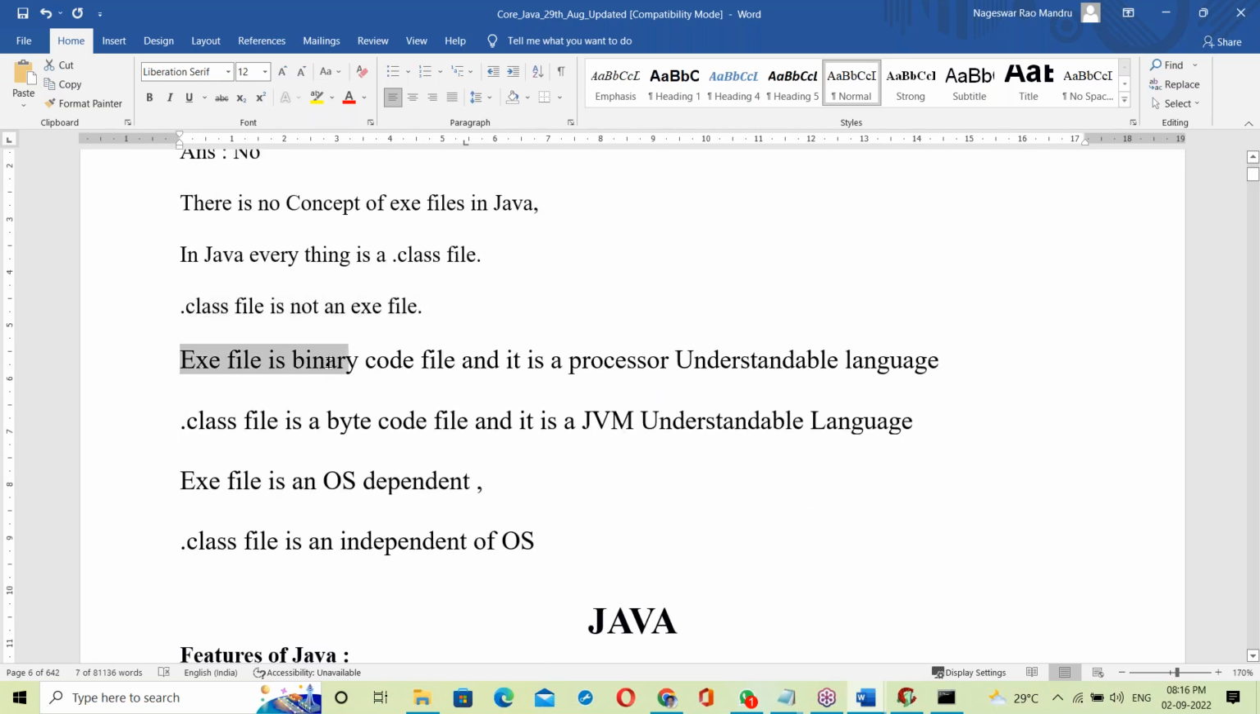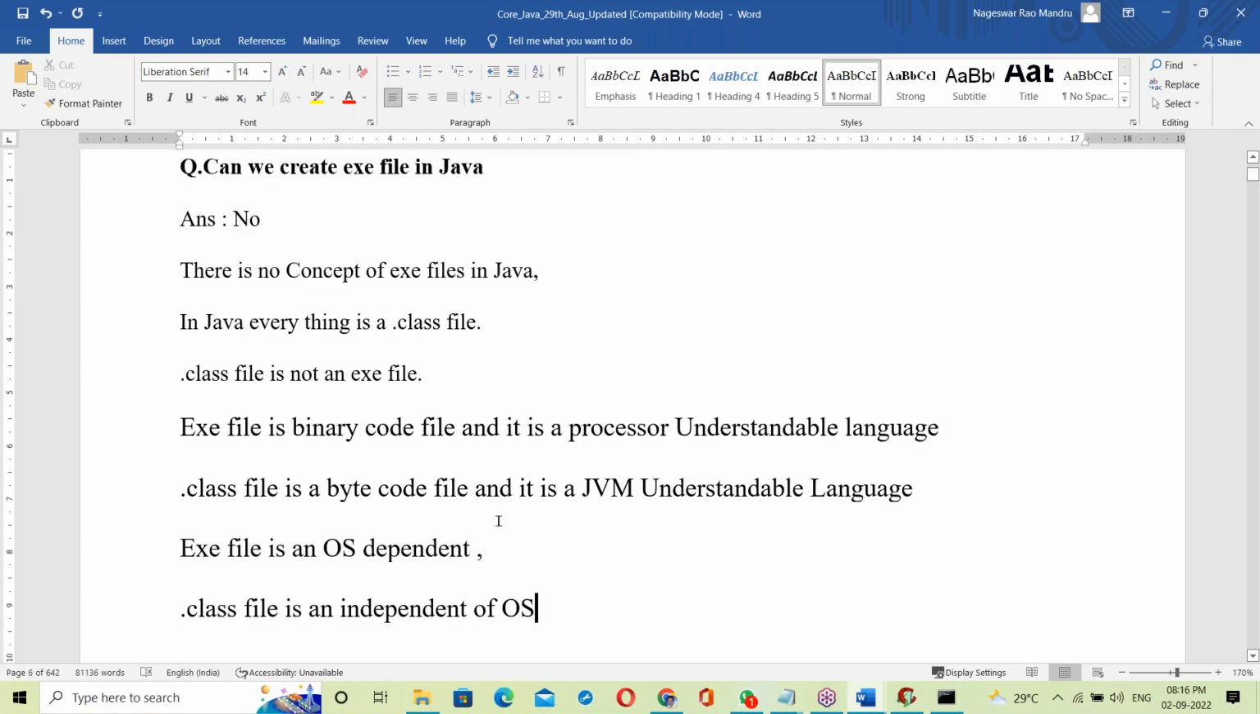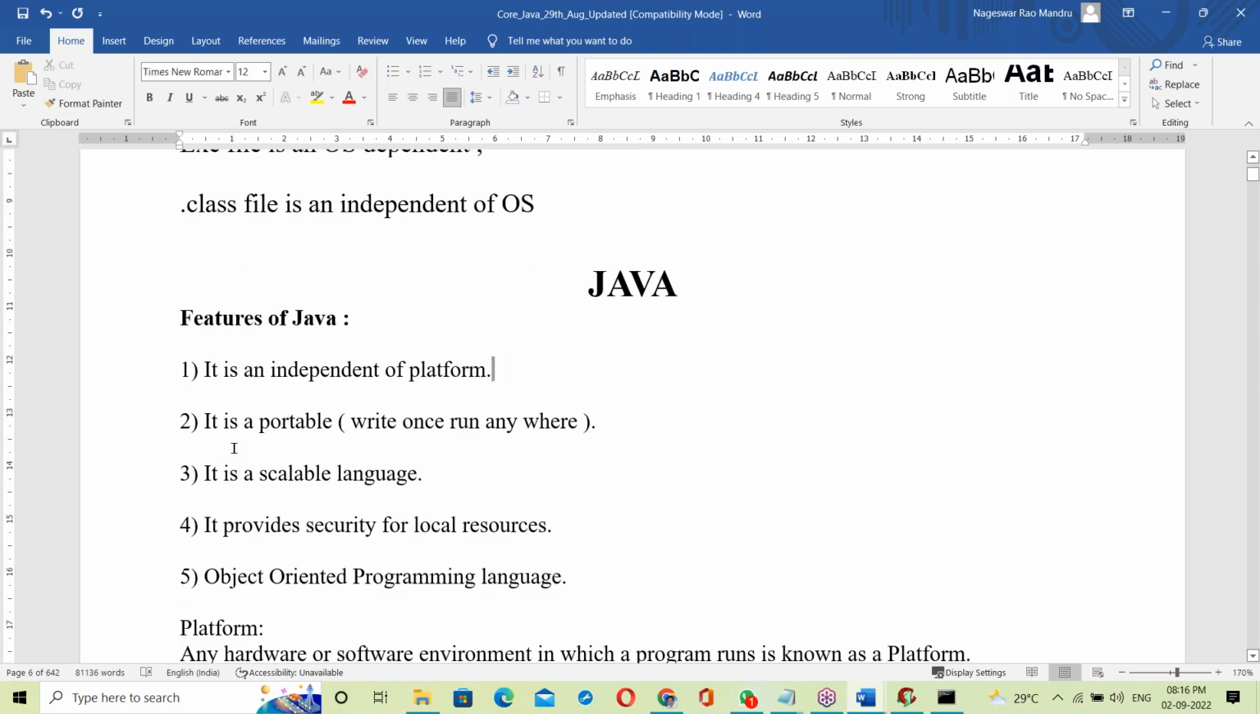Exe file is a binary code file and it's a processor understandable language. Dot class file is a bytecode file and it's a JVM understandable language. Exe file is OS dependent. Dot class file is independent of OS. That's it. So this is the Java introduction, how Java is working. Next is Java features, independent of platform, a very interesting topic. Tomorrow's topic, don't miss it.